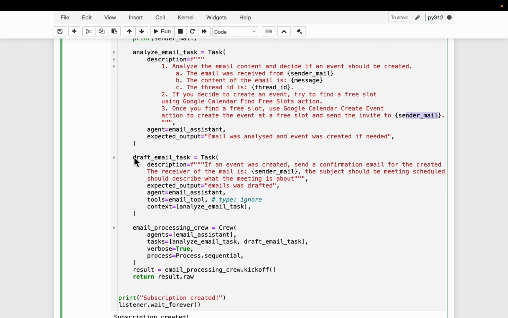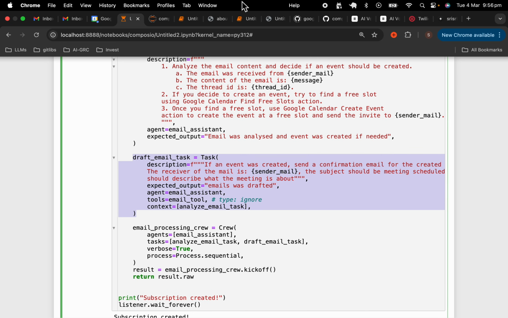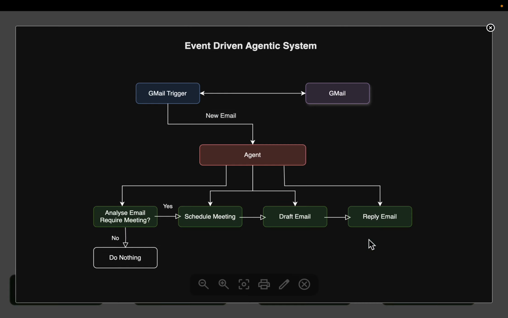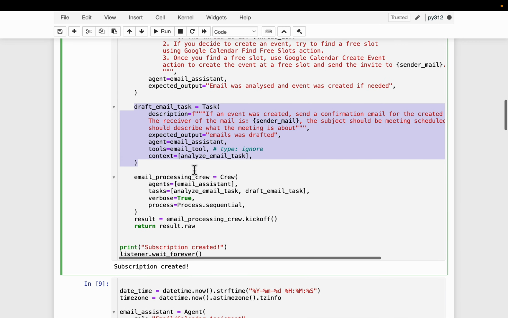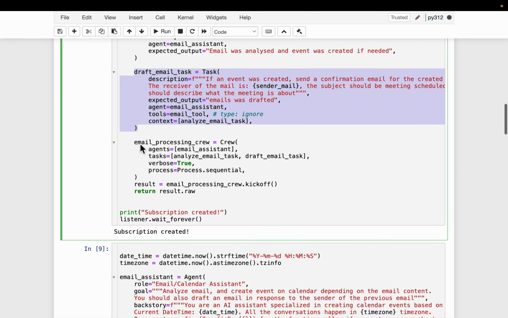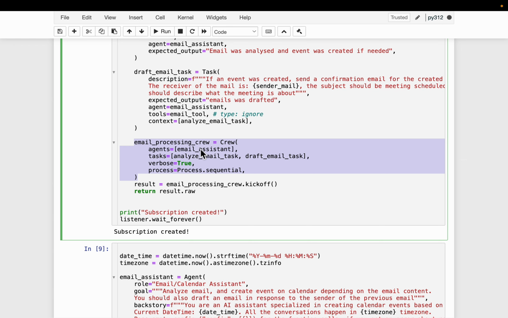Then the second task is to send an email informing the sender that a meeting has been booked. As I said, this step is redundant, but in a practical scenario, we might be doing some research, or we might be notifying the user via email or Slack, etc., to quickly say, hey, I received your email and I have already scheduled a meeting, something like that. But just for the demo purpose, we are doing a redundant task of sending the email in addition to the calendar. All right, so we have the 2 tasks, and here we are creating the crew with the agent and the 2 tasks.